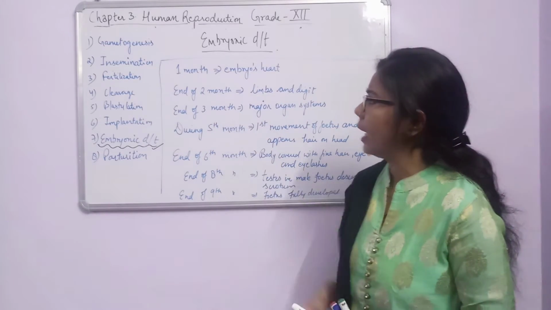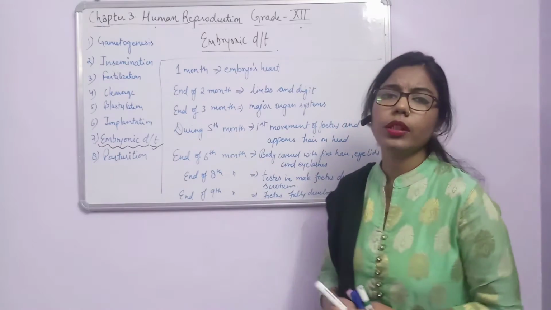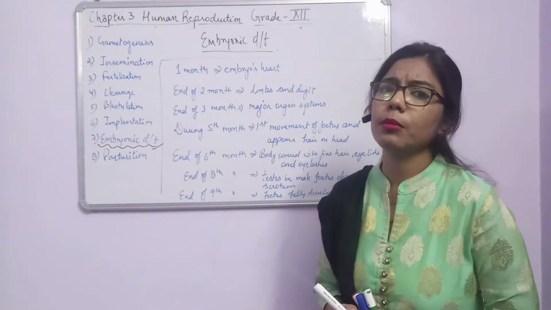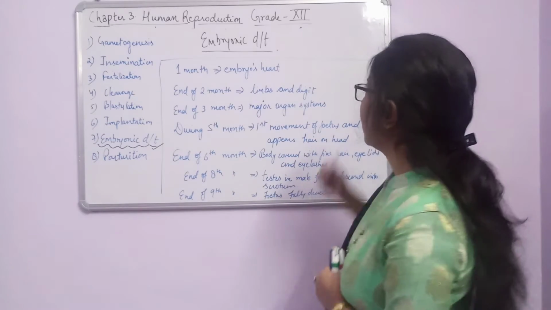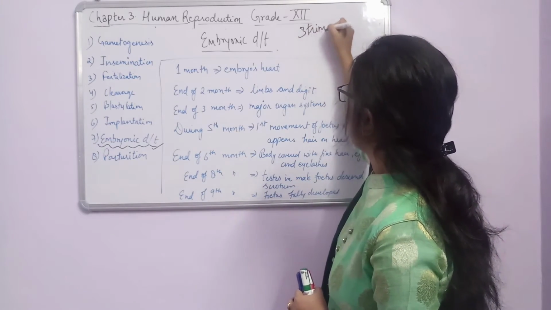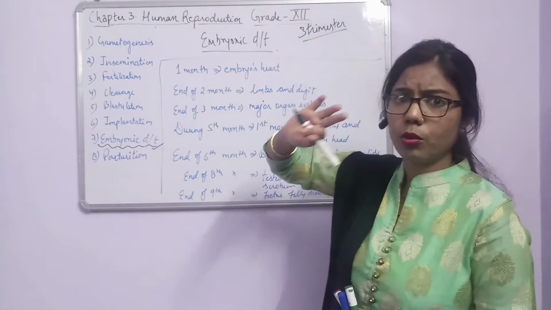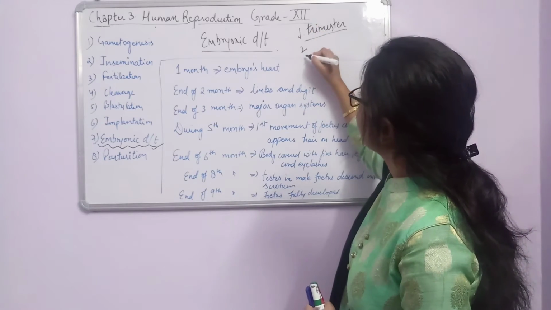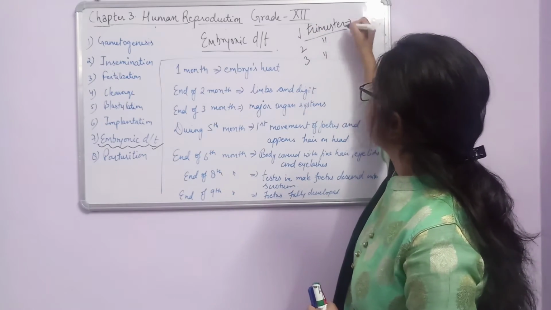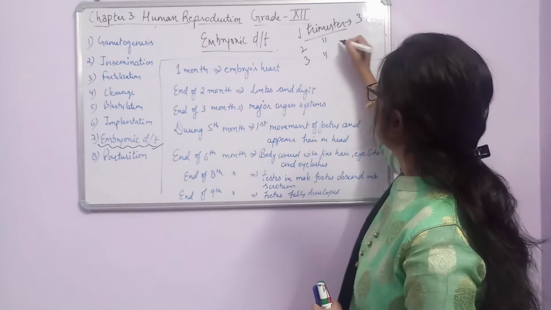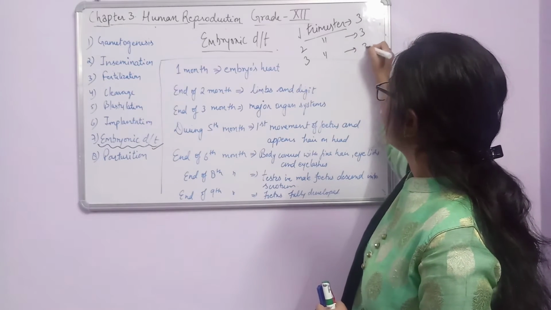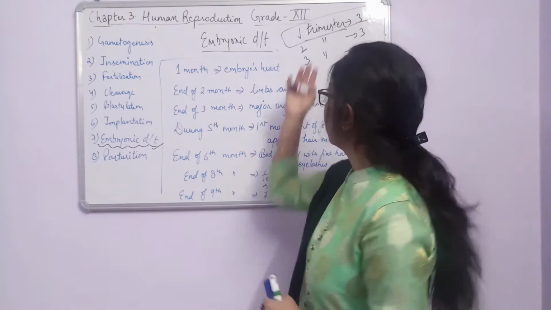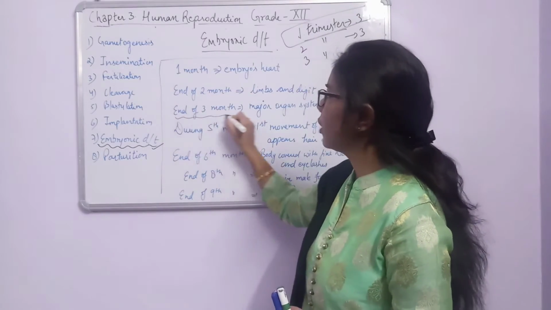And the third one is the end of the third month. We know that the gestation period is 9 months. If you divide these 9 months into three parts, what are they? There are 3 trimesters. Trimester means 3 months, total of 9 months. So first trimester, second trimester, third trimester. The first trimester is of 3 months, this is for another 3 months, and this is for another 3 months. So one trimester is formed by 3 months. So here I have marked the end of 3 months.